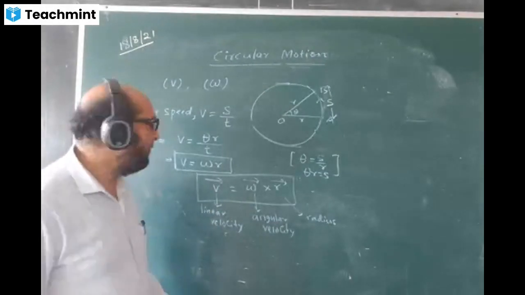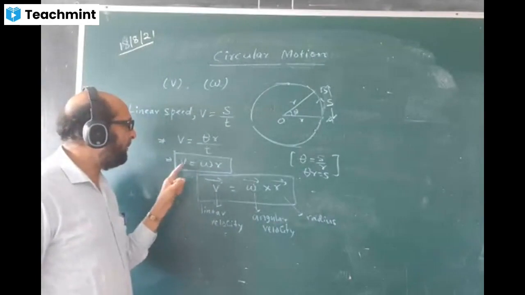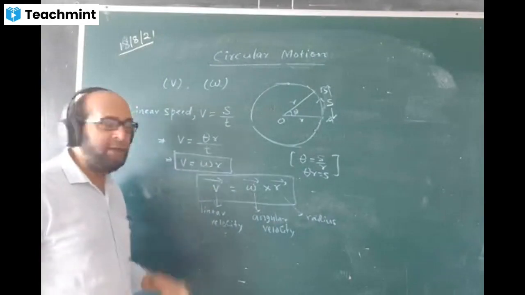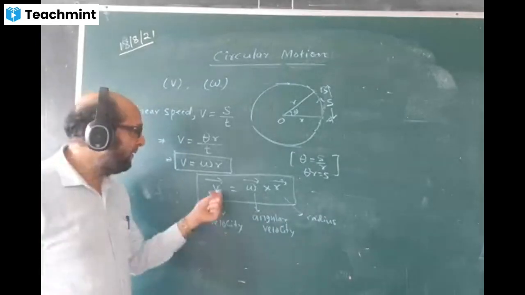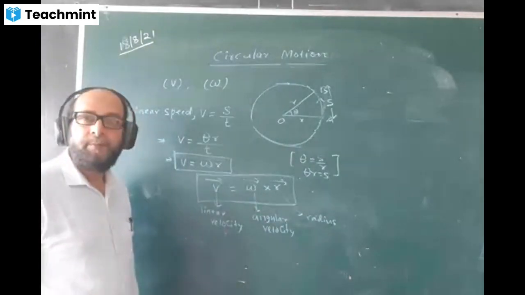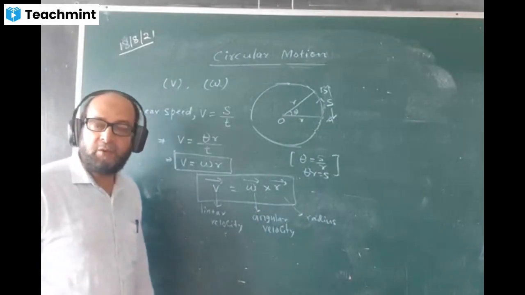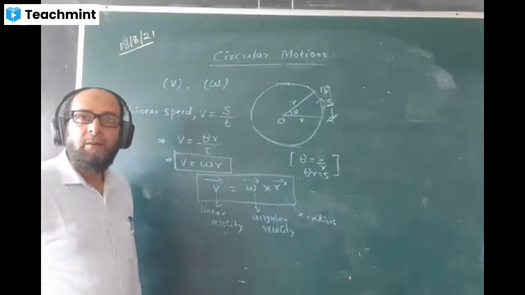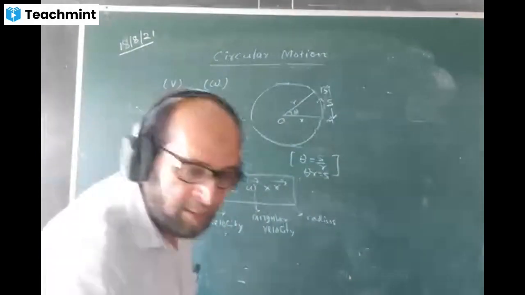But speed-wise, we will be picking it without an arrow. Linear speed is equal to angular speed into the radius. And vector-wise, velocity-wise, we will choose this equation. You may get this question even in the MCQ, I mean multiple choice question. Okay, finished, copied, done.